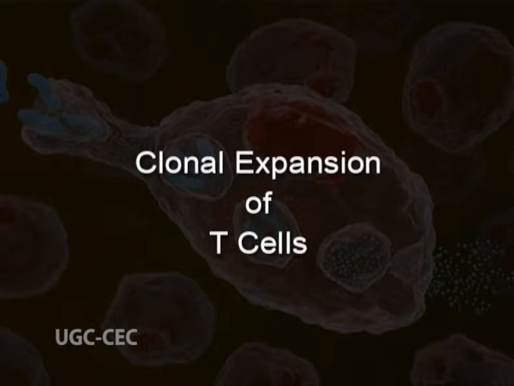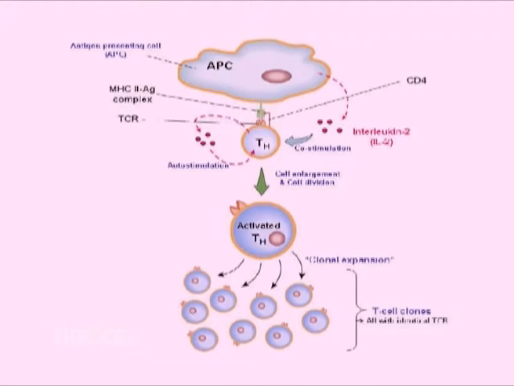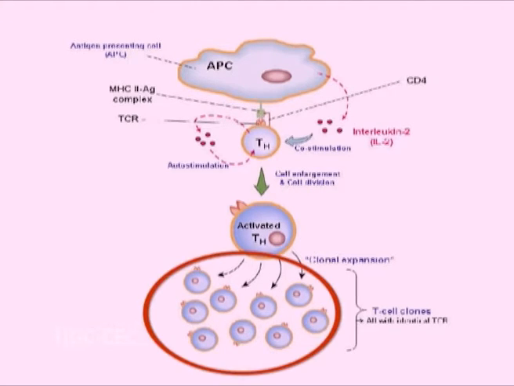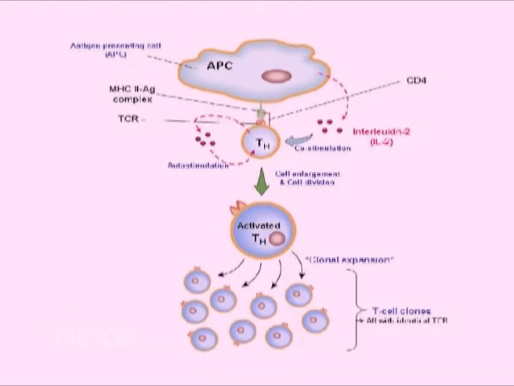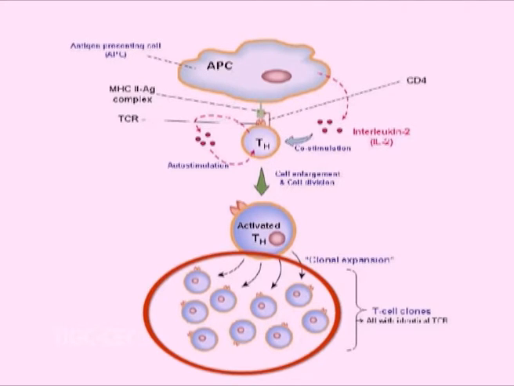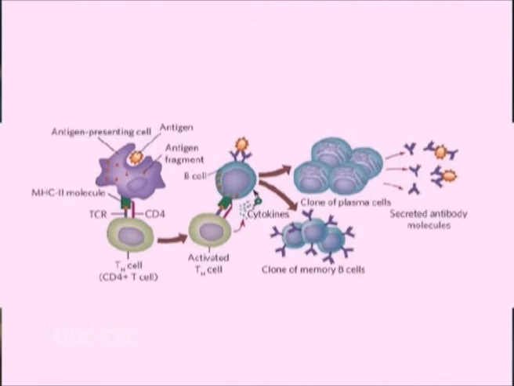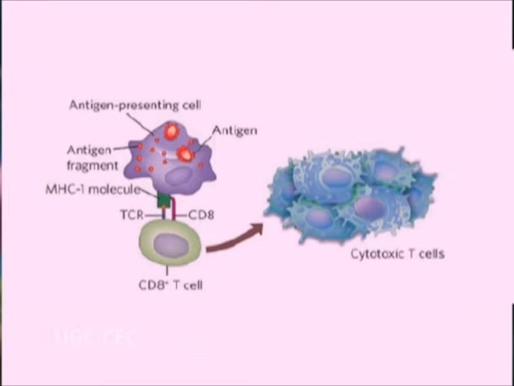Clonal expansion of T cells. 1 or 2 days after activation, T cells start proliferating, thus resulting in the expansion of the antigen-specific clones. This provides a large population of antigen-specific T cells, which in turn would generate effector T cells that would finally combat infection. CD4 positive effector cells produce cytokines that further activate other effector cells, while CD8 positive T cells convert into cytotoxic T lymphocytes, which themselves kill the infected cells.